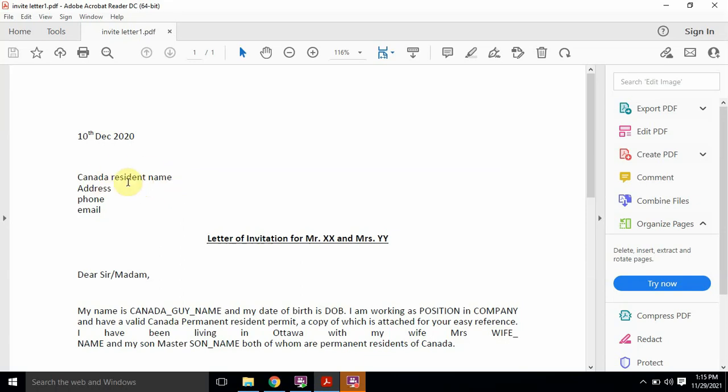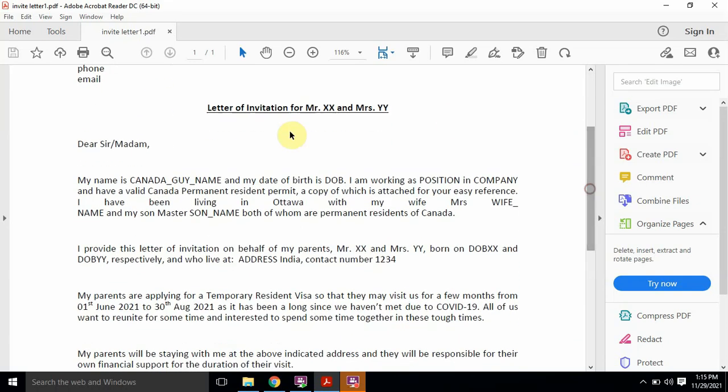So this is the name, address and phone number of the person who is inviting the people from India or some other country. Then this is the subject of this letter of invitation for Mr. XX and Mrs. YY. As I invited my parents using this letter, I am writing the letter for both of them. If you are going to invite only one person or three people, then you need to write their names respectively here. So just replace the XX and YY with the names.